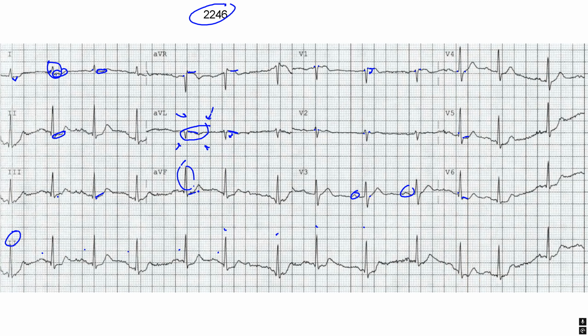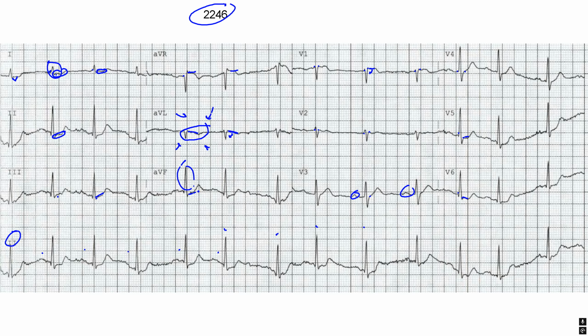Remember, ST elevation and ST depression could be from other things that cause this pattern. Suspicious elevation in aVR and V1 would raise suspicion for a pulmonary embolism as well. But he's not tachycardic, no right heart strain, so I would doubt that.